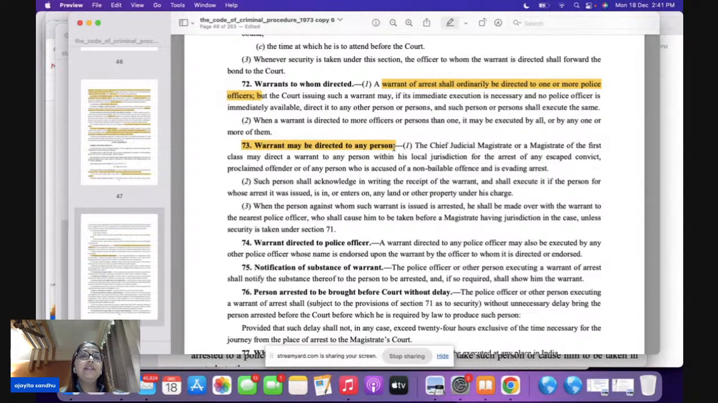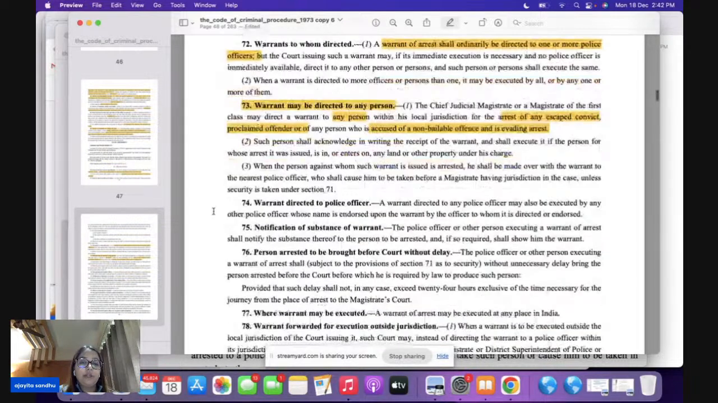It says that where the CJM or the JMFC feels that a warrant of arrest within his local jurisdiction is necessary for the arrest of an escaped convict, a proclaimed offender, bacha, or a person who is accused of a non-bailable offense and is awaiting arrest. Now this can be issued to whom? Any other person. Section 73 deals with any other person.